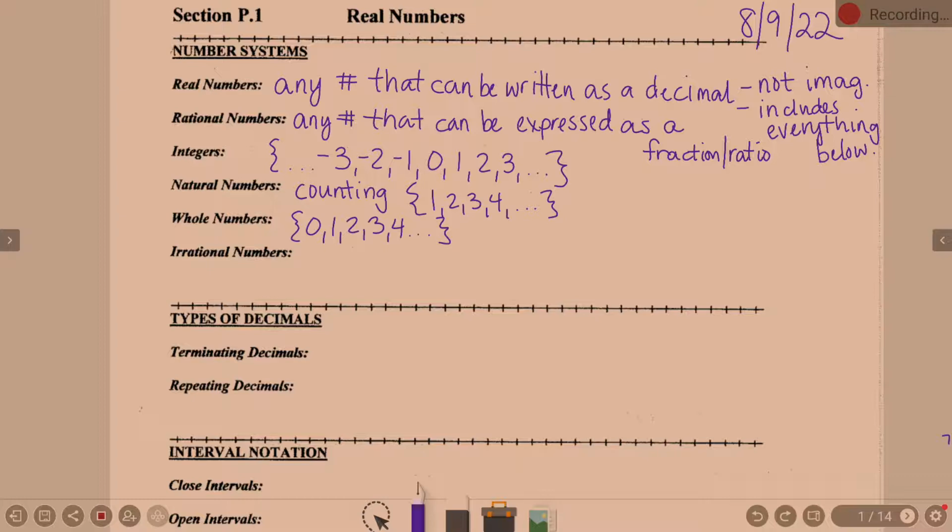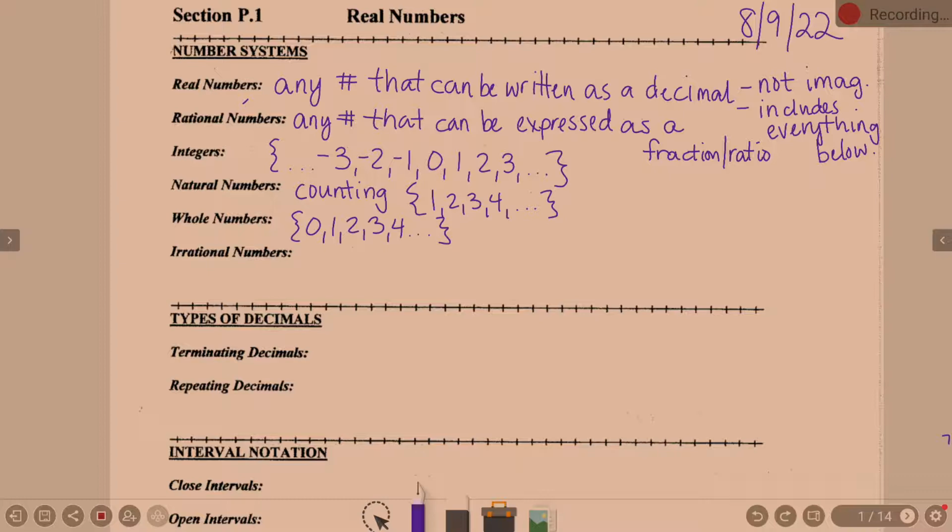And lastly, irrational numbers. Numbers that don't have a terminal decimal. Decimals that do not terminate. They go on forever, but they also do not repeat. Because repeating decimals, like 1/3, that's 0.33333333, right? So it's decimals that do not end and do not repeat. It's basically all of your real numbers that are not rational numbers. All numbers are either rational or irrational.